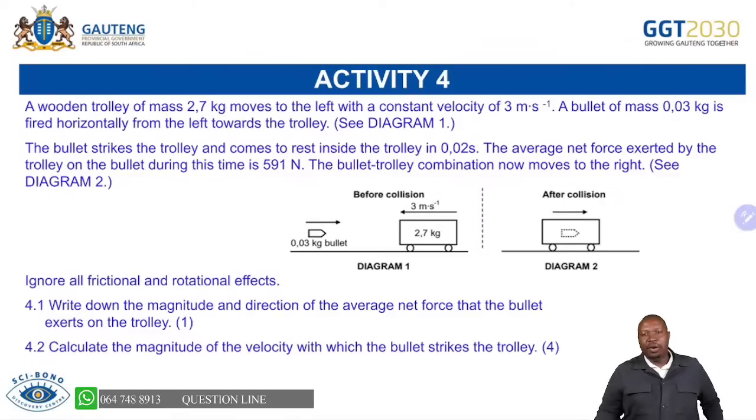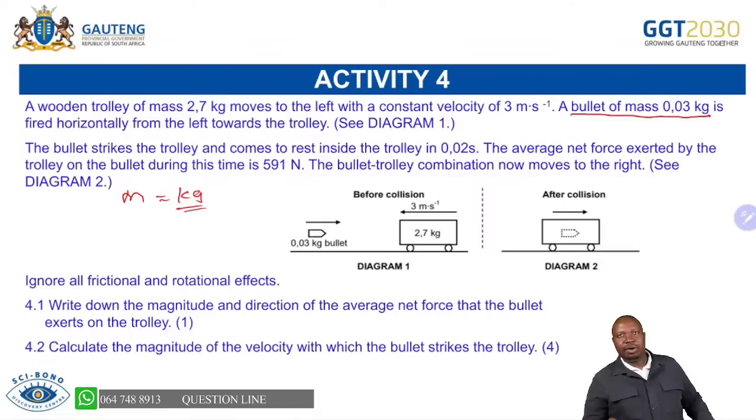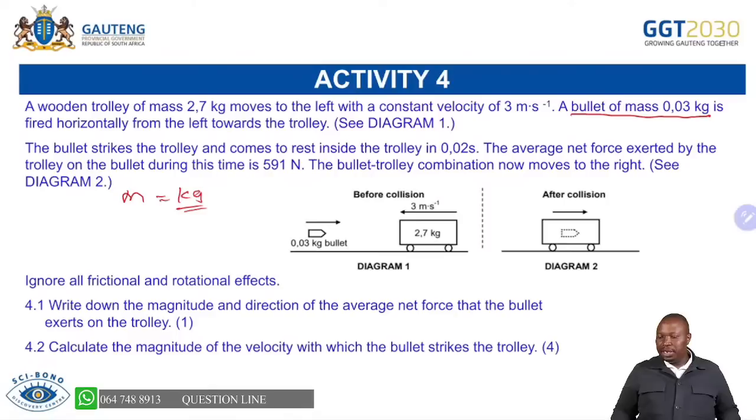Welcome back. Now, remember we're dealing with this question. It's always important for you to remember the SI unit of mass is kilograms. So in this question, we're given our bullet of a mass in kilograms. We are fortunate there, because if they had given it in grams, you would have had to convert it.